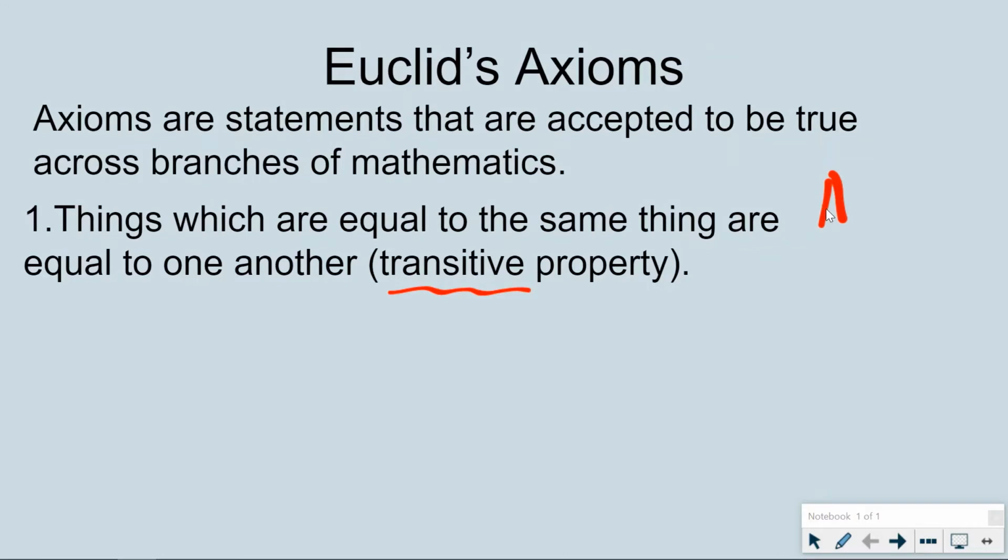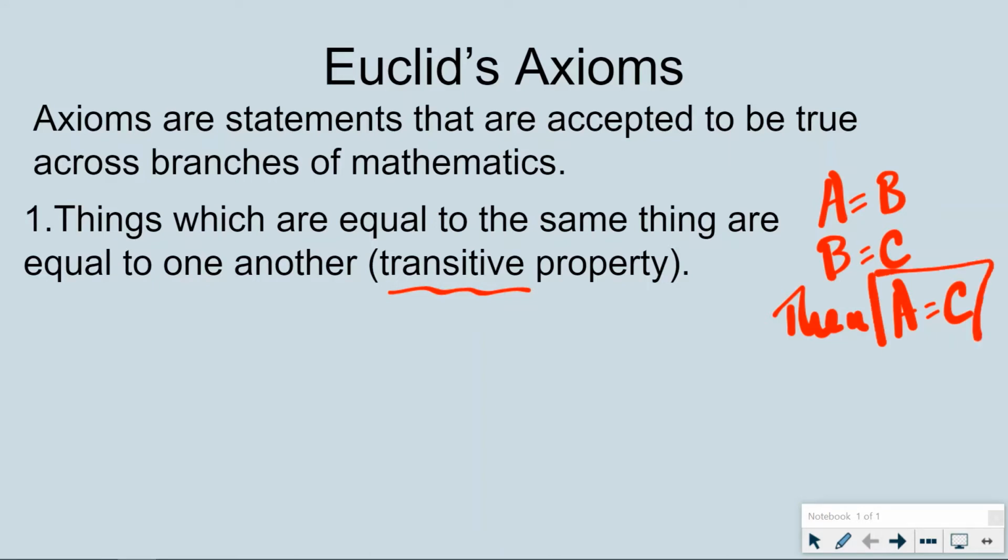The algebraic way to put this is that if A equals B and B equals C, then A equals C. That is the transitive property. We can basically just jump over B. If we know that A equals B and C equals B, then we know that these two also have to be the same. This might seem overly simple, but we need to start out simple so that we can build up. We need to accept certain really simple truths so that we're able to get to more complex ideas.